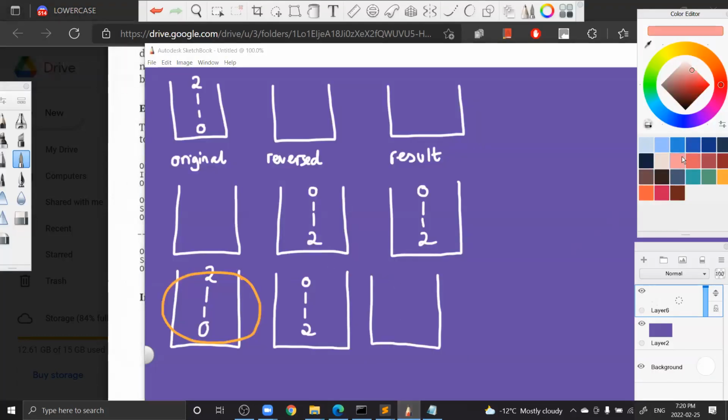Now the last and final step is we pop everything in here. We move to the result, but basically we are going to remove the duplicates at the same time. So we put 0 in here, and then the 0 is gone because we popped it. And then we put number 1 into here. Okay, so this one's gone. And then we put number 1 into here.